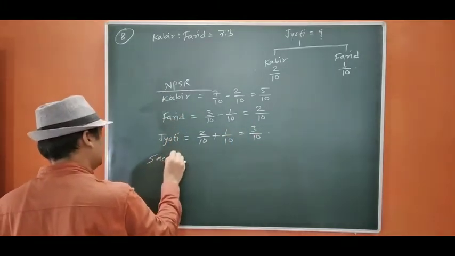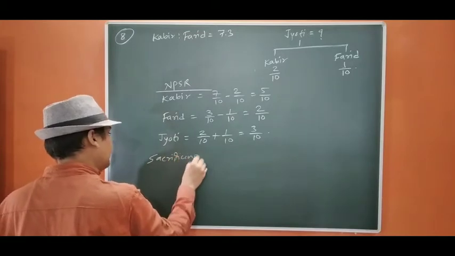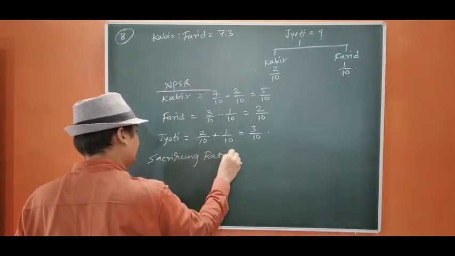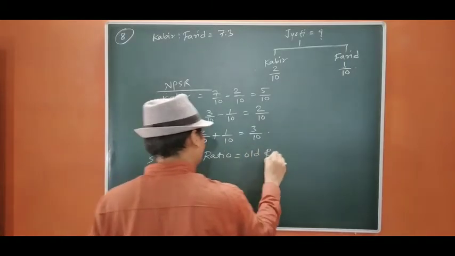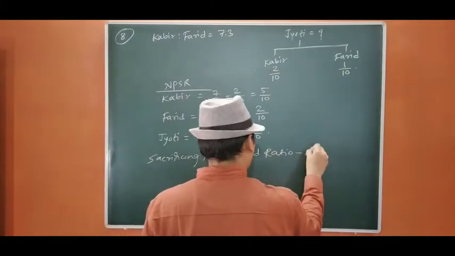Sacrificing ratio we are going to calculate here, that is old ratio minus new ratio.